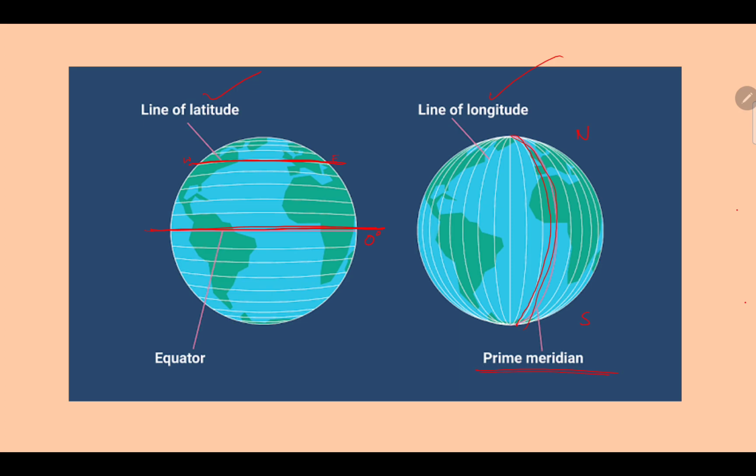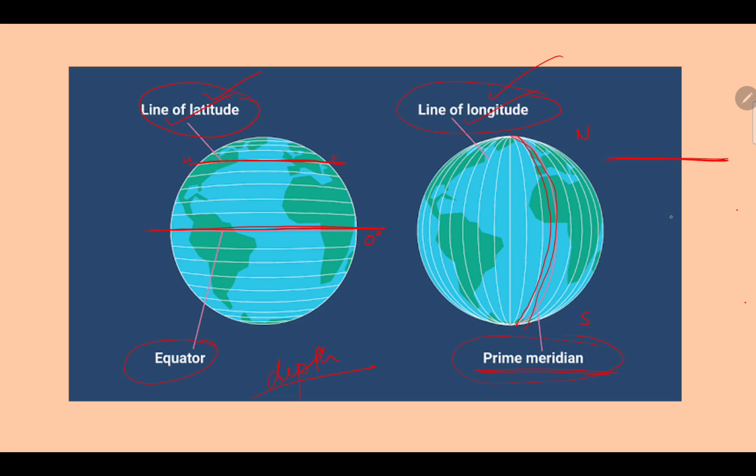When you reach higher classes, you will read about lines of latitude and lines of longitude, equator and prime meridian, in depth. I guess this picture will make it clear what lines of latitude, lines of longitude, equator and prime meridian are. Lines of latitude always go like this, okay? Horizontal.